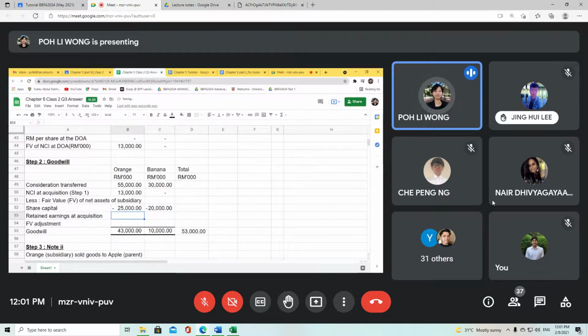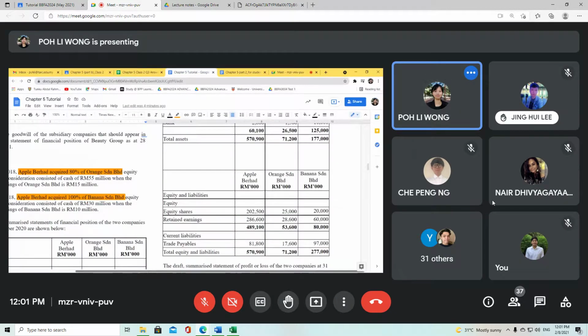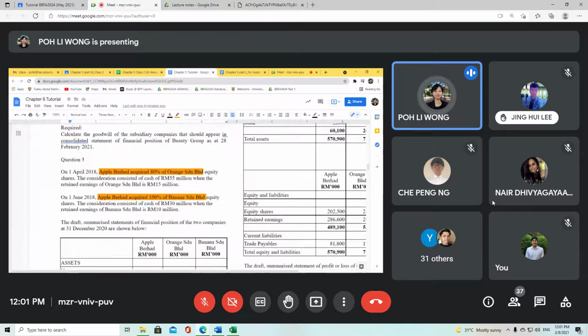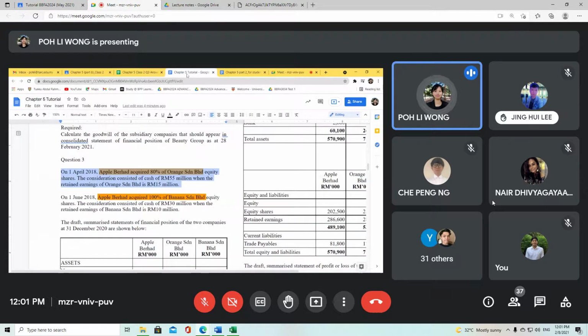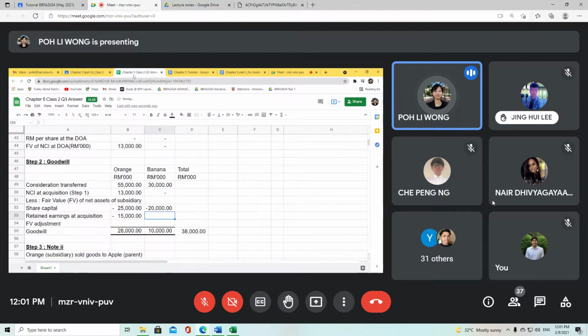Okay, and your retained earnings at acquisition, the question has also mentioned. For the first paragraph, it relates to Orange. At the date of acquisition, retained earnings of Orange is 15 million, so we take in 15 million first. Then for banana, the question has already mentioned retained earnings of banana is 10 million, so we also take in 10 million. Okay. And is there any fair value adjustment?